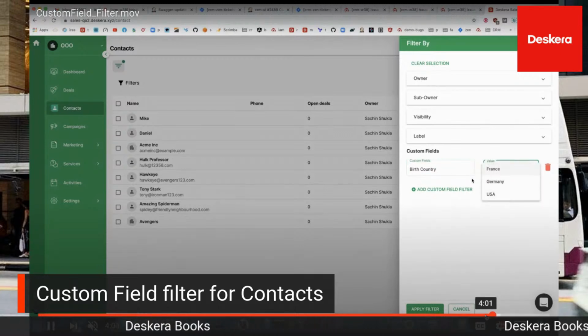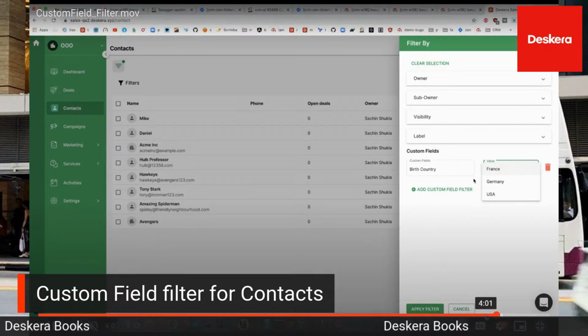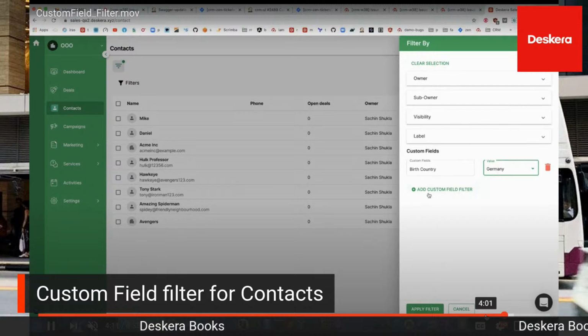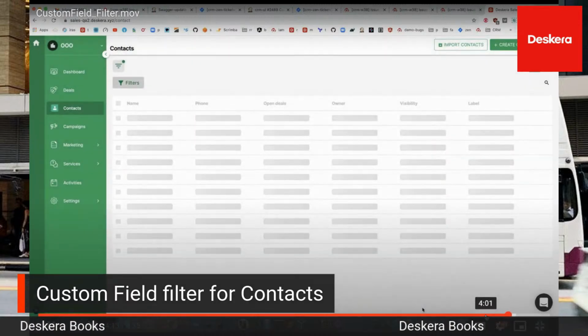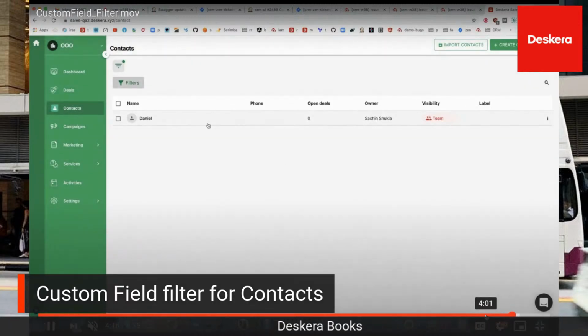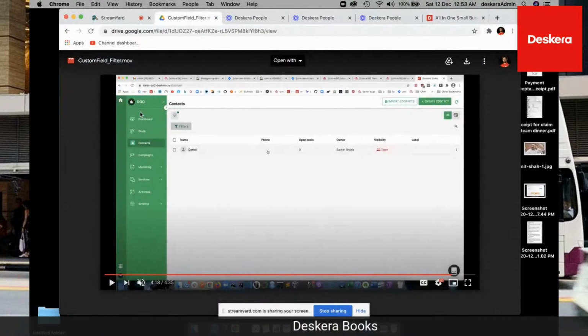And then you can select, of course, the drop down here, like France, Germany, US. So click on Germany, you can apply the filter, and then you can see it's filtered out Daniel accordingly. All right. So that's the custom field filters.